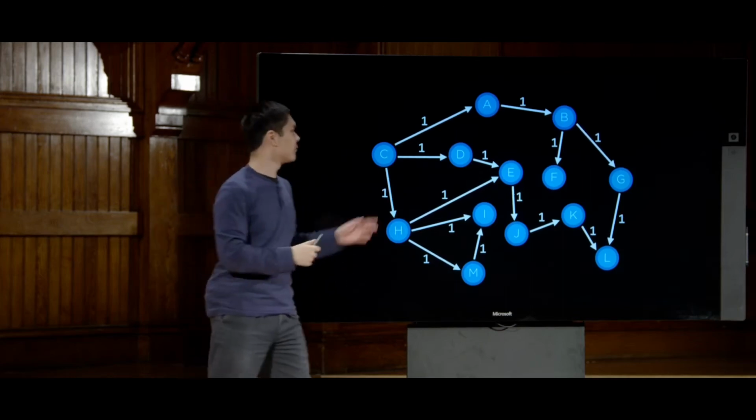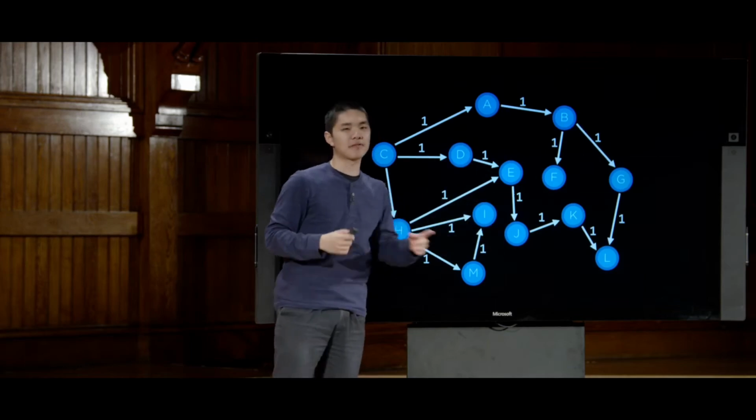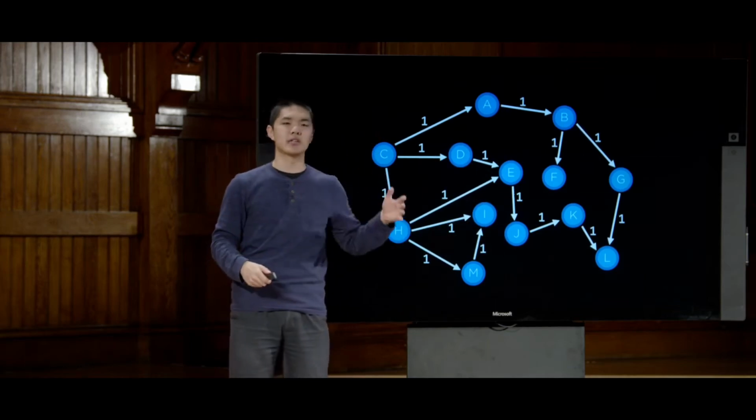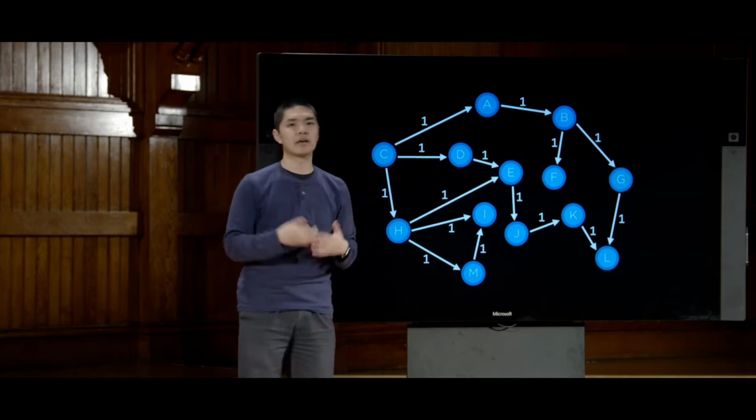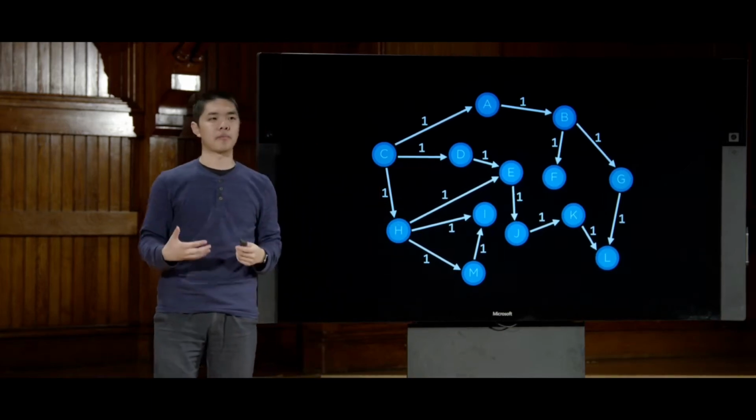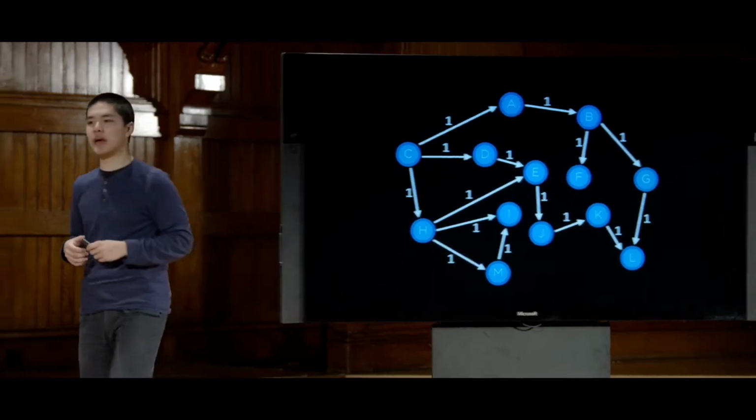The only thing that matters is the total number of steps that I have to take to get from point A to point B. And each of those steps is of equal cost. We can just assume it's of some constant cost, like 1. And so this now forms the basis for what we might consider to be a search problem.